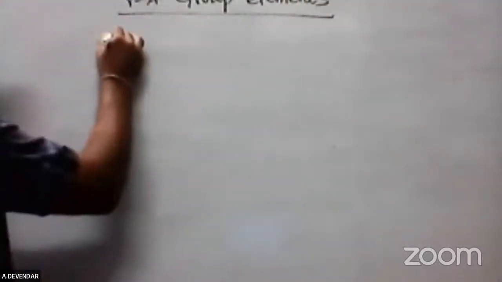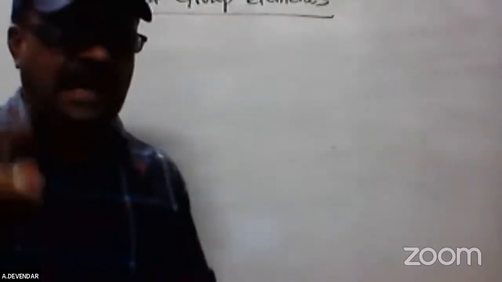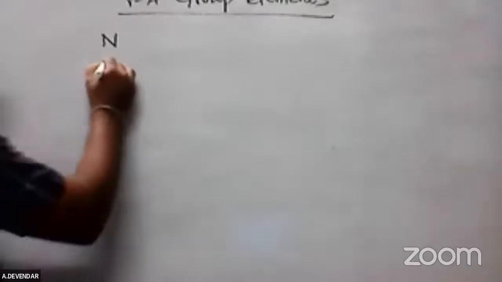How they are classified in the inorganic parts. If you observe the 5th group elements, what are the 5th group elements? Nitrogen, phosphorus, arsenic, antimony, bismuth. These belong to the 5th group elements.